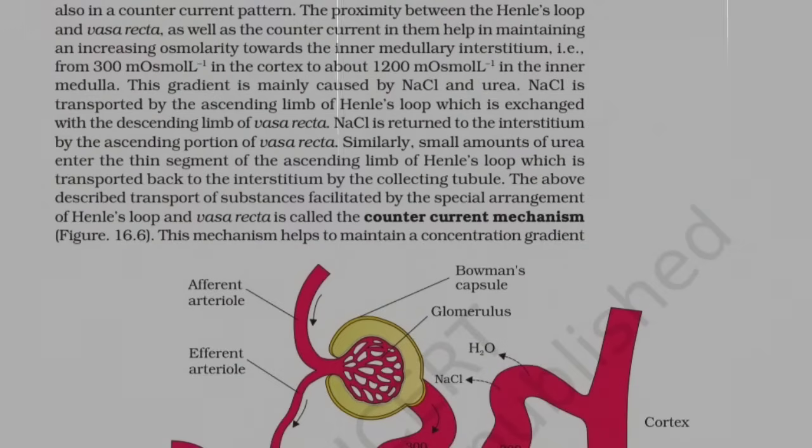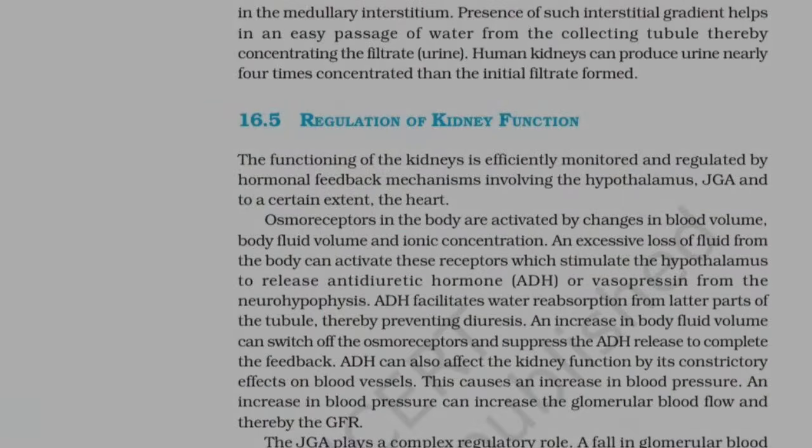The above-described transport of substances facilitated by the special arrangement of Henle's loop and vasa recta is called the countercurrent mechanism. This mechanism helps to maintain a concentration gradient in the medullary interstitium. Presence of such an interstitial gradient helps in an easy passage of water from the collecting tubule, thereby concentrating the filtrate, urine. Human kidneys can produce urine nearly 4 times more concentrated than the initial filtrate formed.